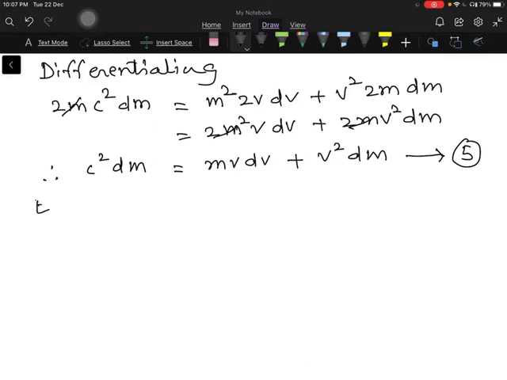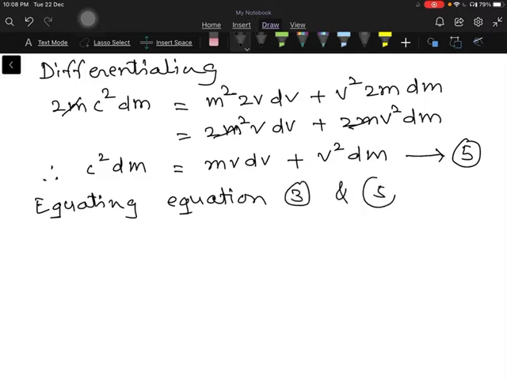So equating equation 3 and 5, what do we get? We get dEk is equal to c square dm. Okay, we get c square dm. So this is your equation number 6.